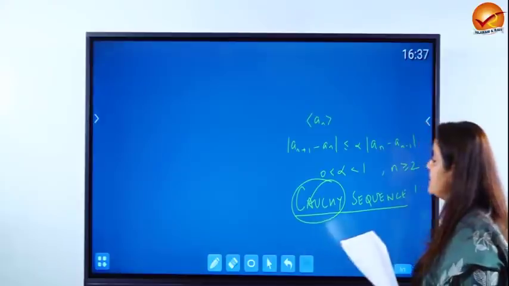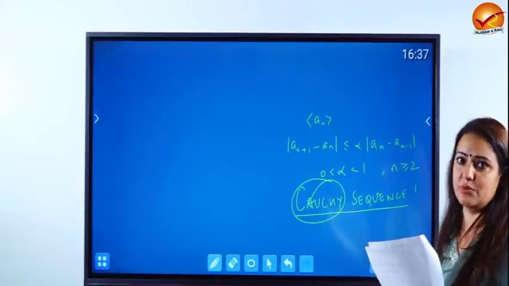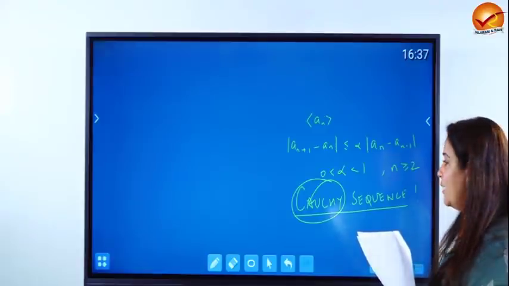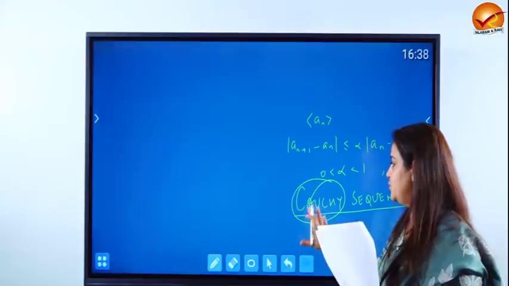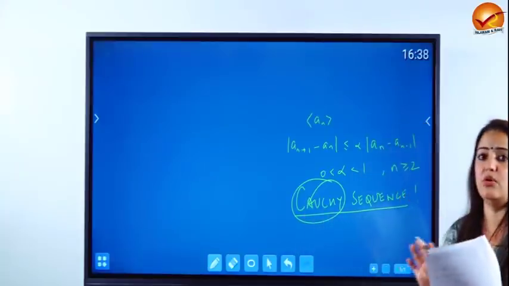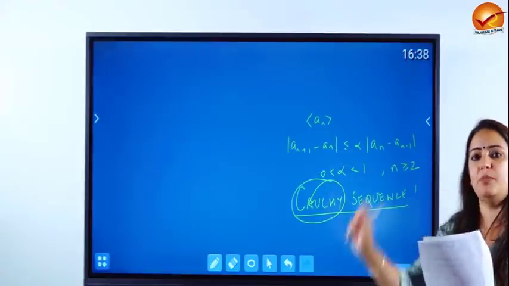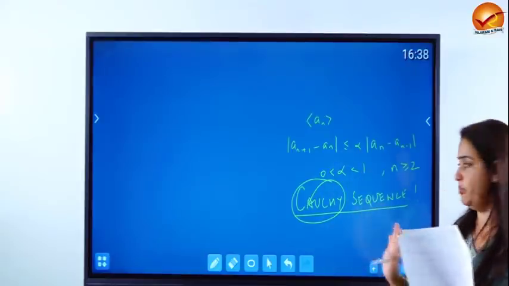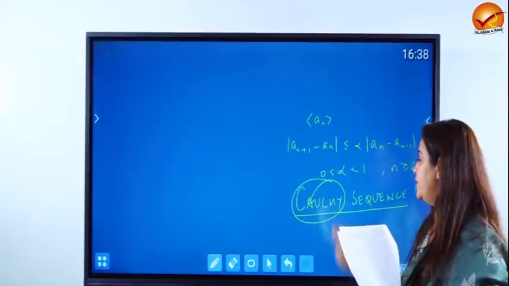If you don't know the definition of a Cauchy sequence, it is impossible to attempt this question. So I would like to accentuate once again that for any topic that you are doing, you must do all the concepts related to it, whether that topic has been categorically mentioned in the syllabus or not. You must do whatever is required to have a deeper understanding of that topic.